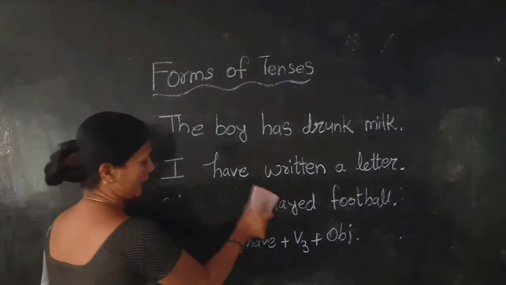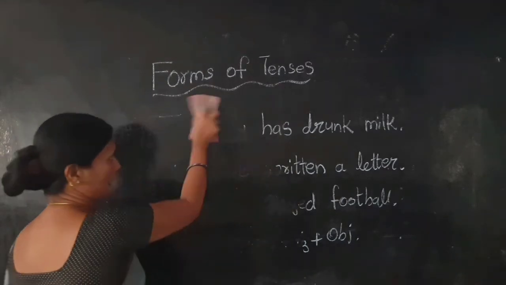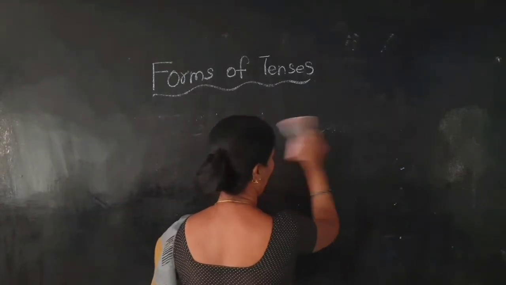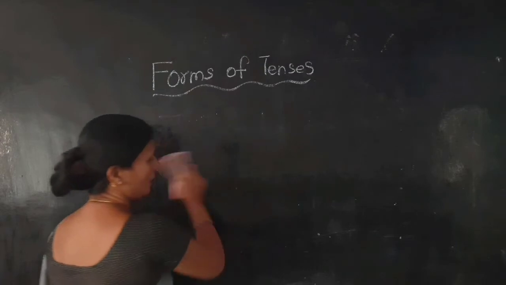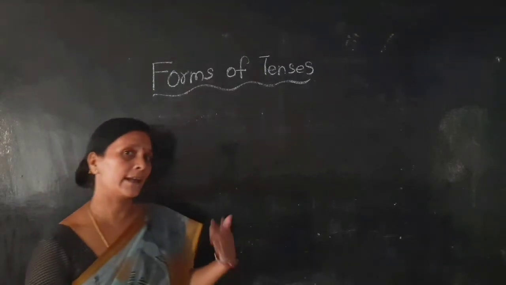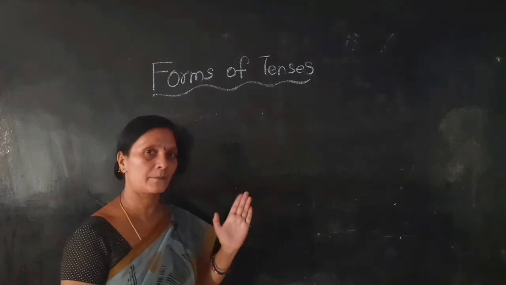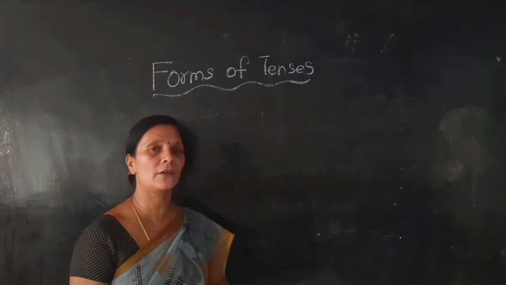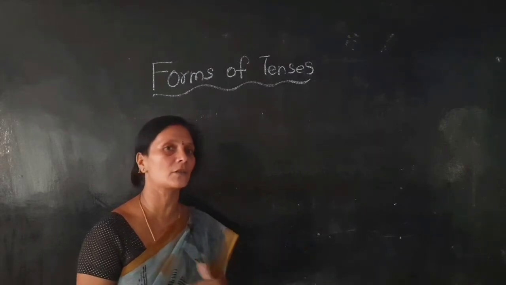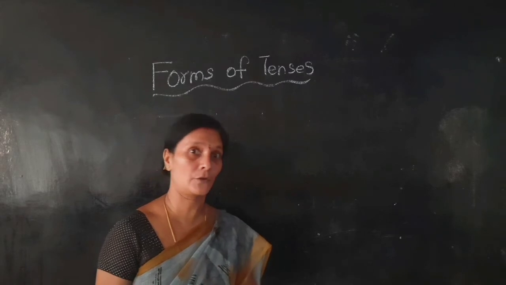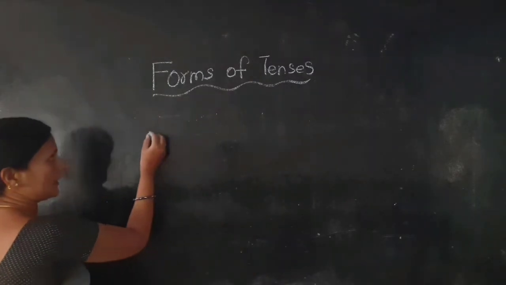After this, we are going to present perfect continuous. What is present perfect continuous? You have to know that one. Present perfect continuous means the work started in the past, and you are still continuing it now. In the present tense also the work is continuing. That is called present perfect continuous. See the example of the sentence.